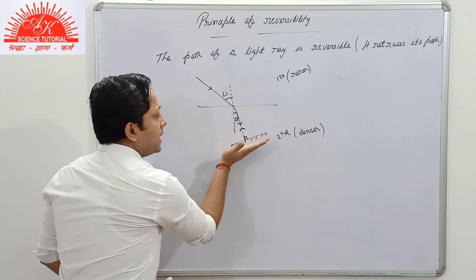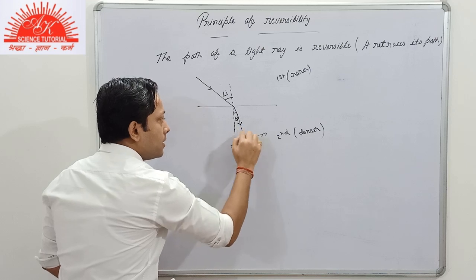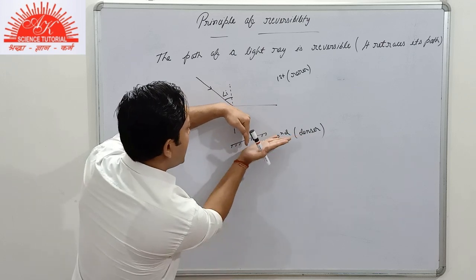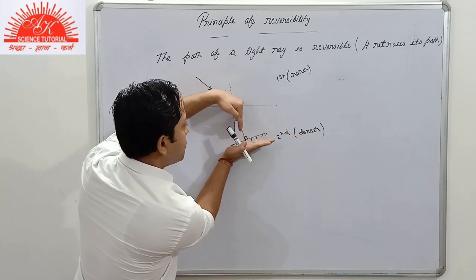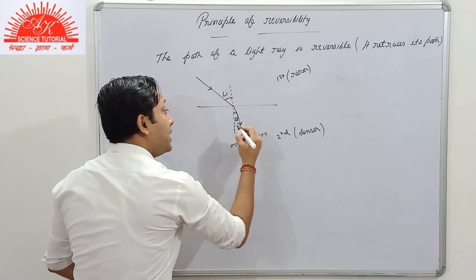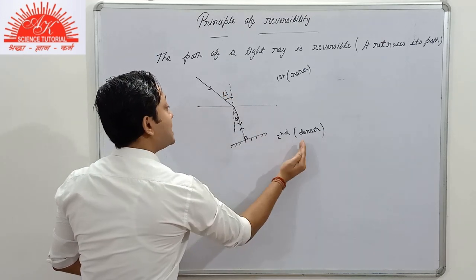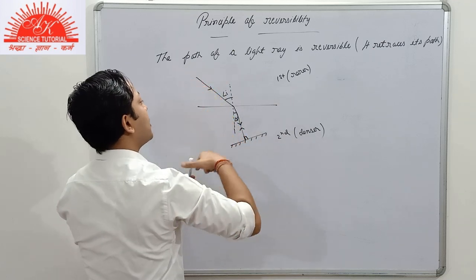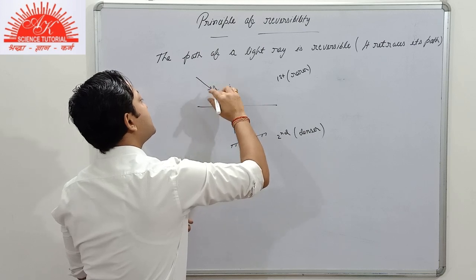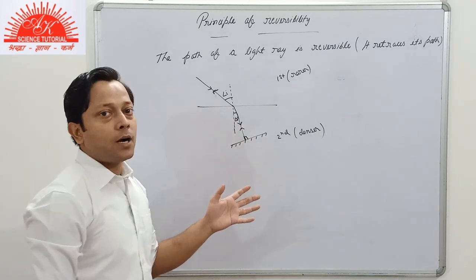But when you place a plane mirror perpendicular to this refracted ray, firstly let's understand this part. The refracted ray is coming here in this direction and we placed a plane mirror perpendicular to this refracted ray. Then this refracted ray will return back, it will retrace its path, and after retracing its path it will move from this denser medium again to the rarer medium. So this light ray retraces its path. This is our principle of reversibility, but this is the theoretical part only.